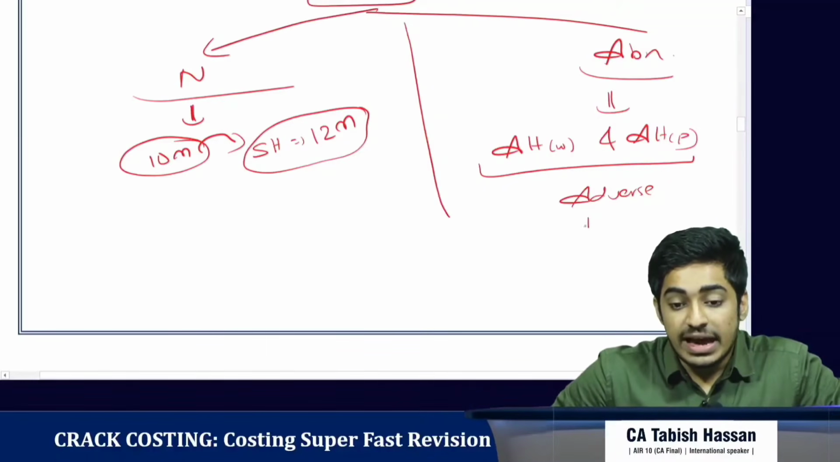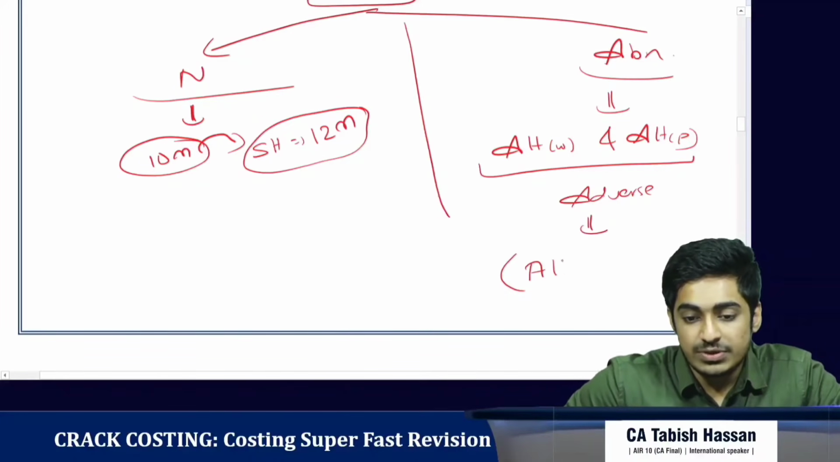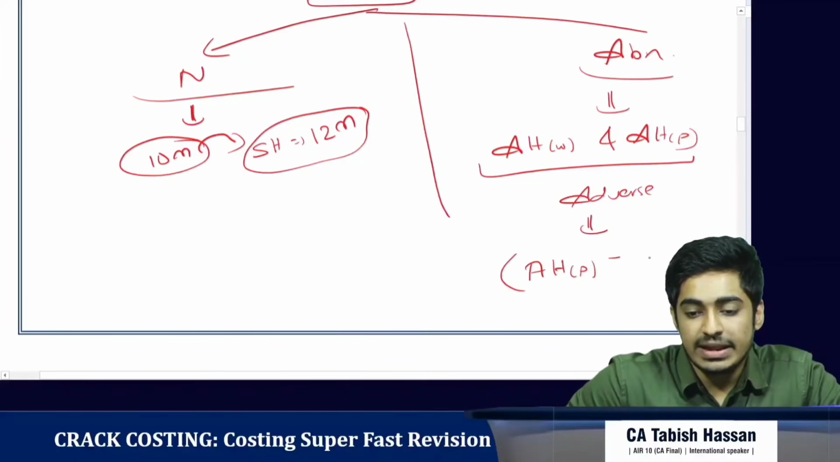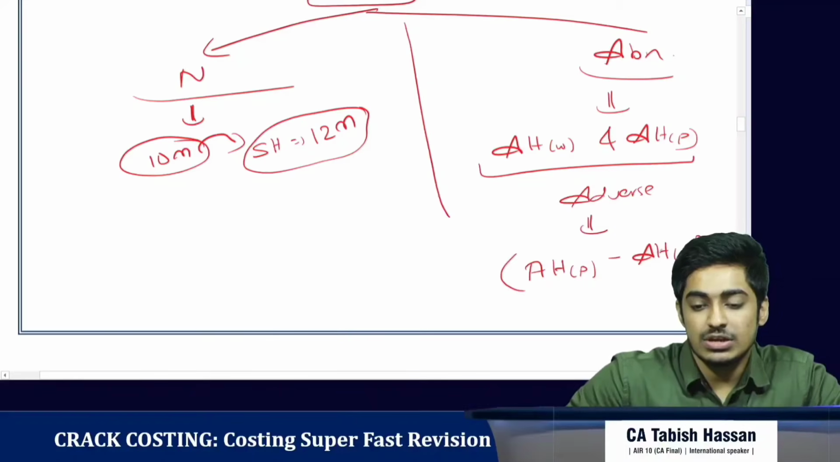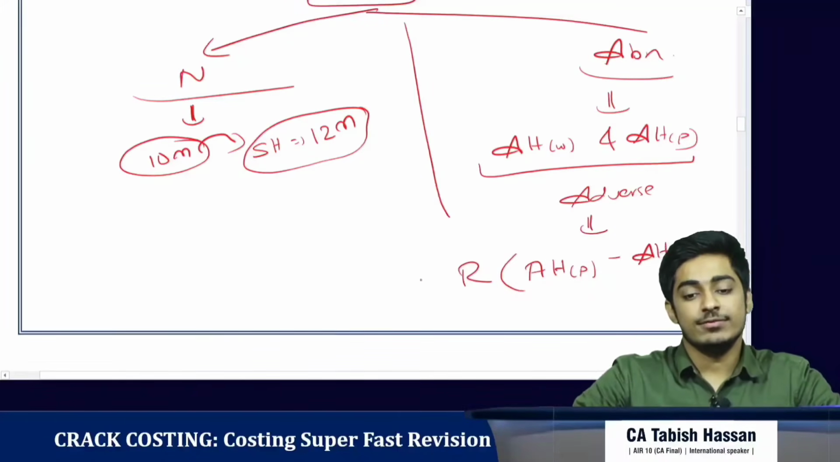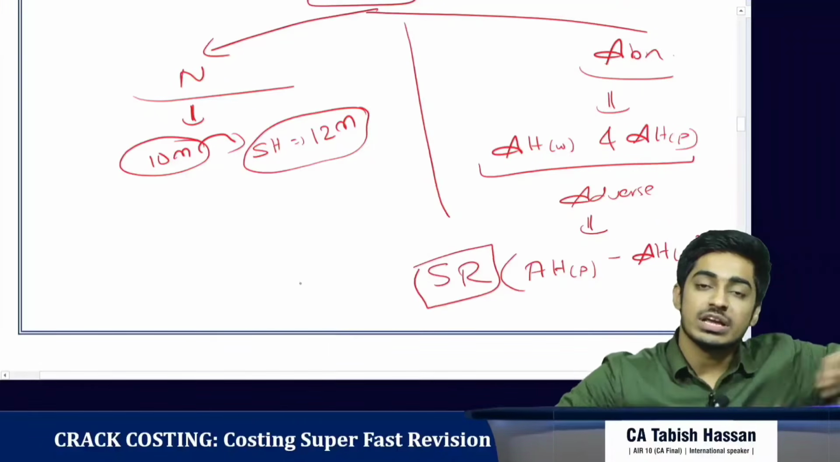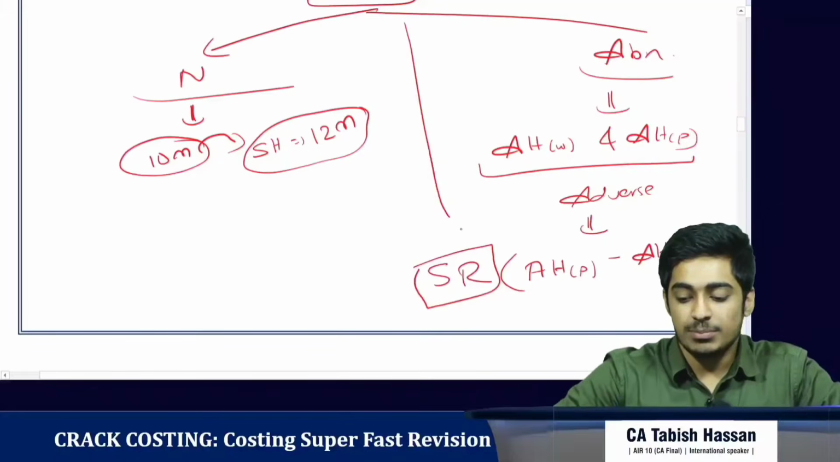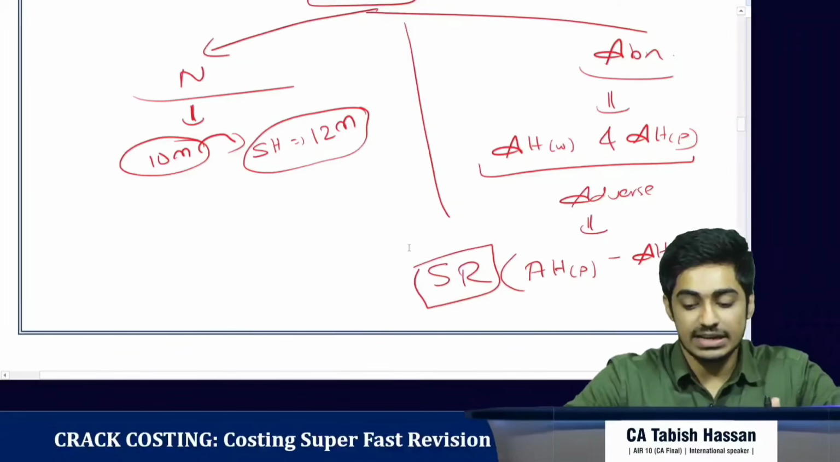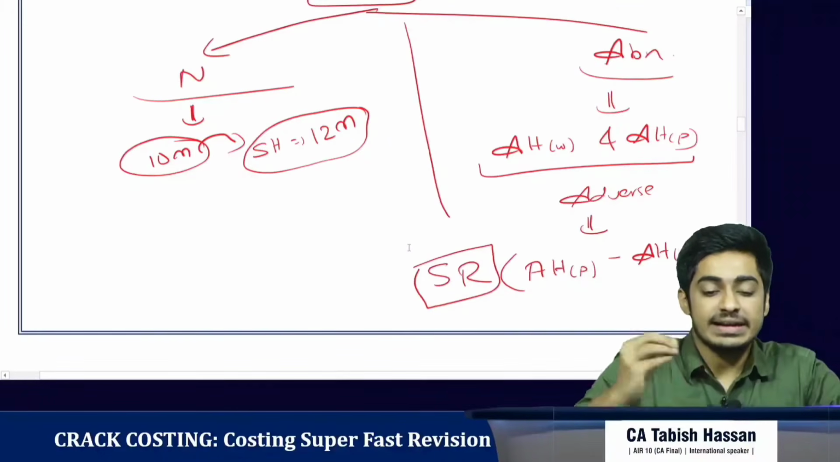So how do we get the idle time variance? It is always the difference between actual hours paid and actual hours worked, which we multiply with the rate. Which rate do we take? We always take the standard rate. Why? Because the difference in rate is already covered by the labor rate variance, so we multiply it with the standard rate. Clear with this? We've just discussed the idle time variance.